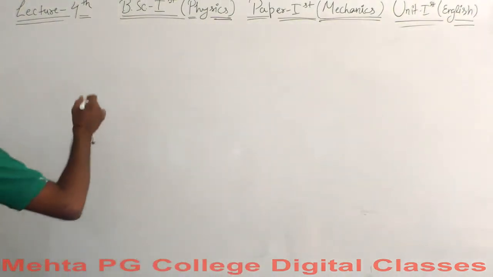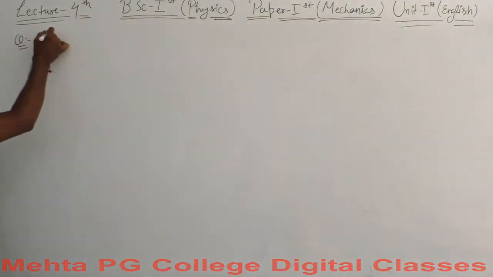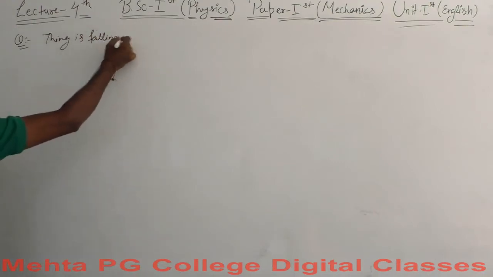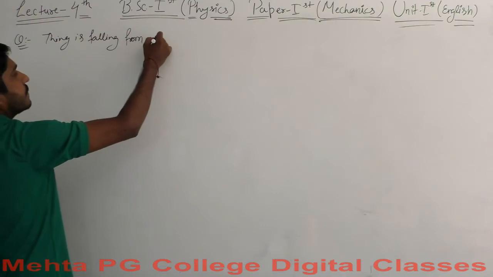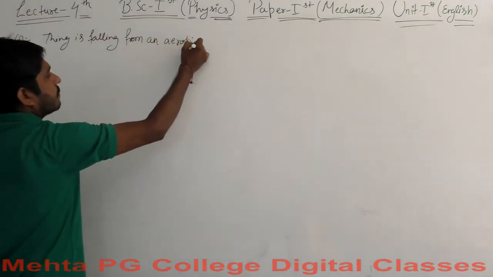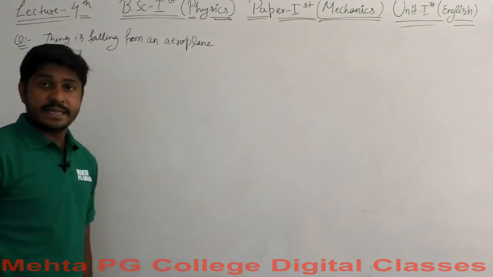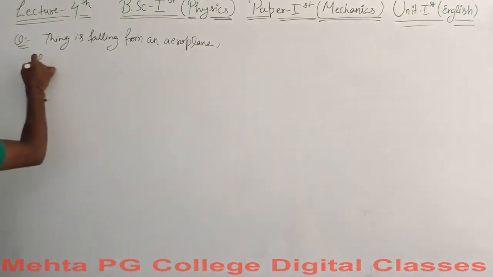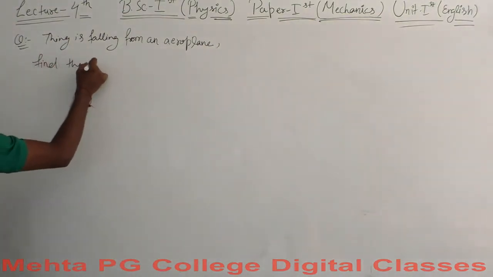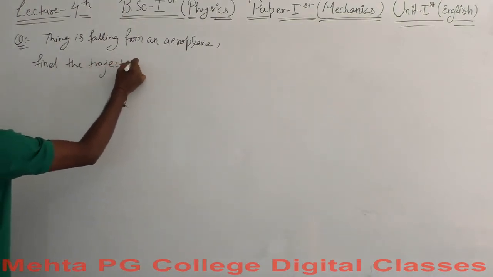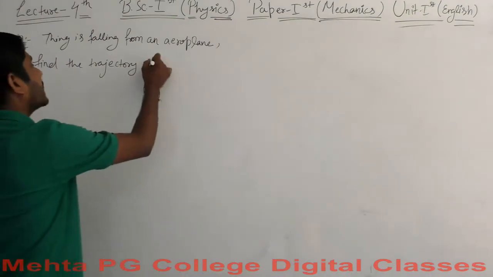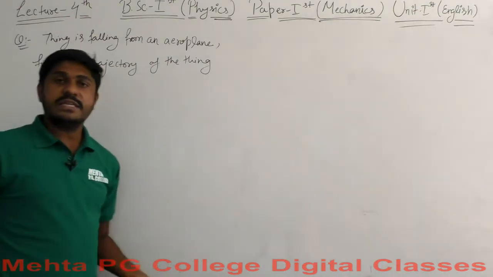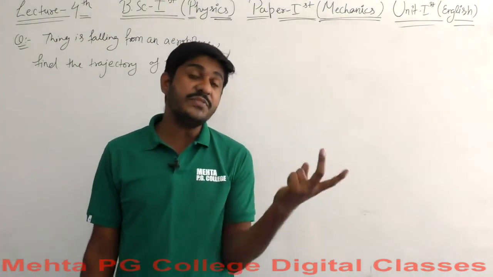The example says that a thing is falling from an aeroplane, and we are asked to find the trajectory of the particle, or of the thing, in two different cases.